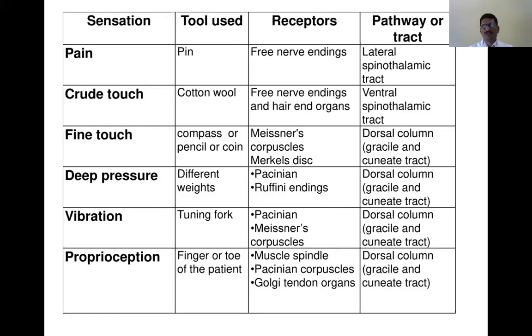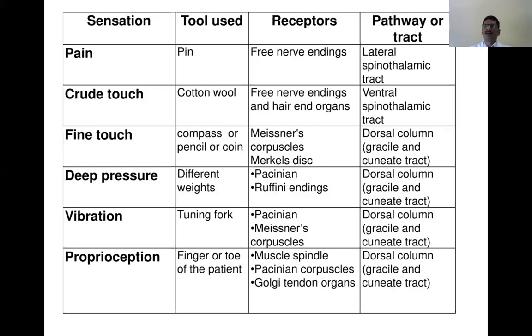Sometimes you can compare between both sides. Suppose as soon as they say they are no longer perceiving the vibration, take out the tuning fork and keep it on the opposite side. Then check whether they are able to perceive it again. Or sometimes when they are no longer perceiving the vibration, take out the tuning fork and keep it on yourself so that you compare the examiner with the subject. If you are still able to perceive the vibration, it means his ability to perceive vibration is diminished in comparison to you. Understand? Like that you can compare between both sides of the same subject as well as with the examiner.